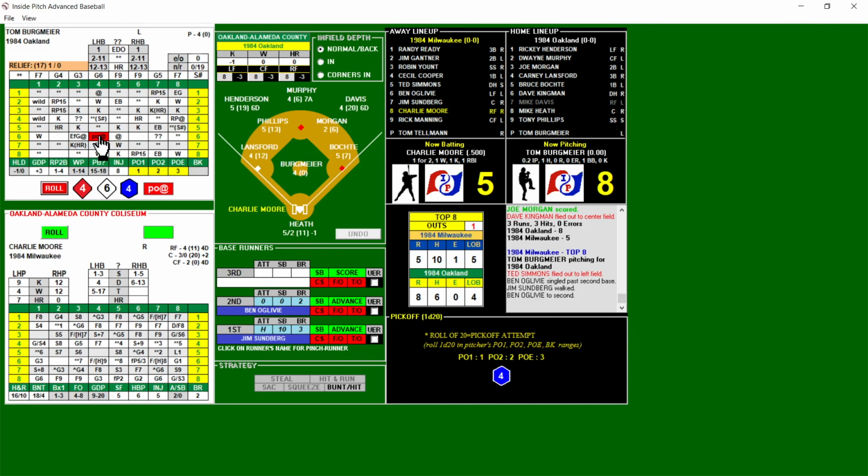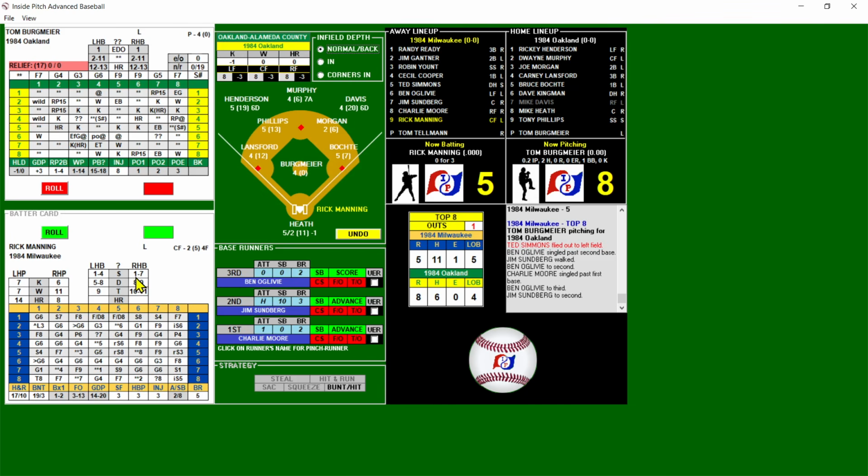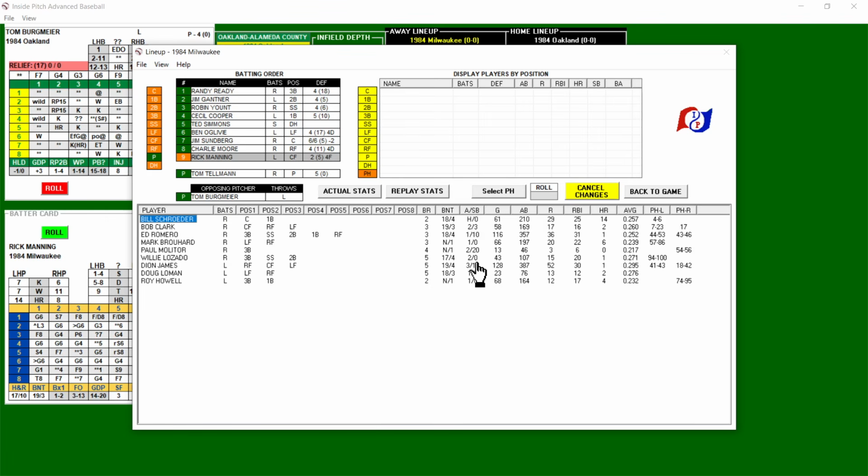And here's a pickoff at the park. 4 is going to miss. 1, 2, and 3, so 4 misses. So we're going to go to Oakland Alameda. And that's a base hit past first. Runners hold, bases loaded. Now let's see who do they have as a right-handed hitter.